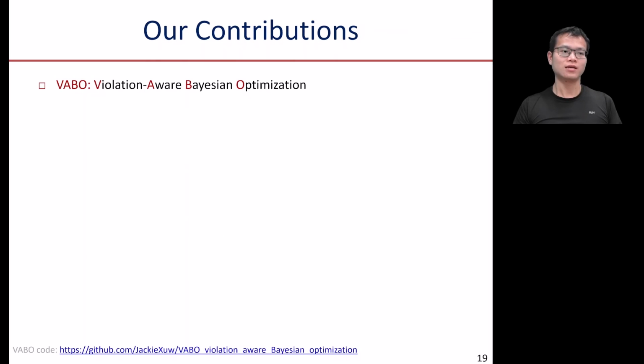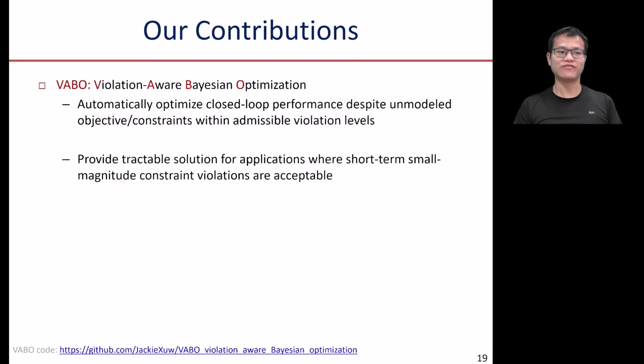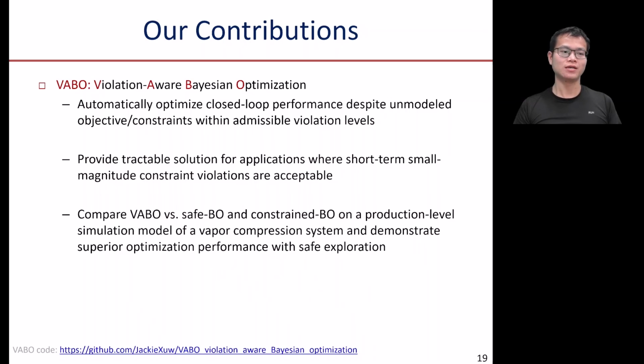In conclusion, I've told you about VABO, violation-aware Bayesian optimization, which automatically optimizes closed-loop performance despite unmodeled objective constraints within admissible violation levels. We also provide a tractable solution for applications where short-term small-magnitude constraint violations are acceptable. We compare our VABO with safe BO and constrained BO on a production-level simulation model of a vapor compression system and demonstrate superior optimization performance with safe exploration.